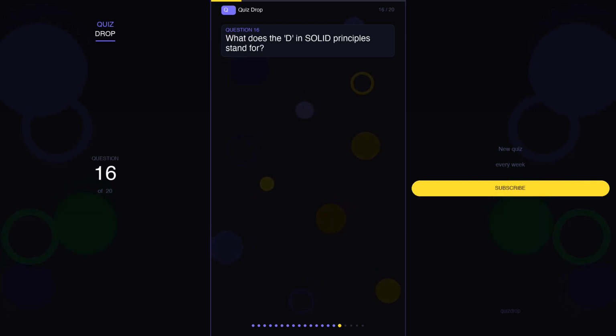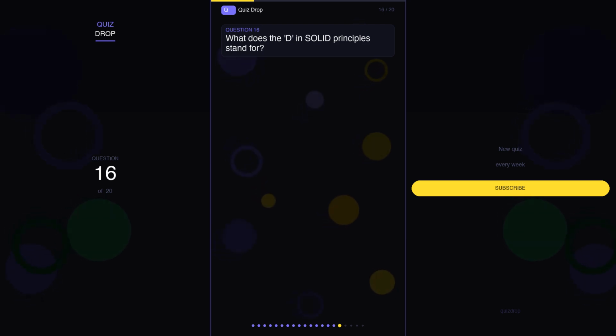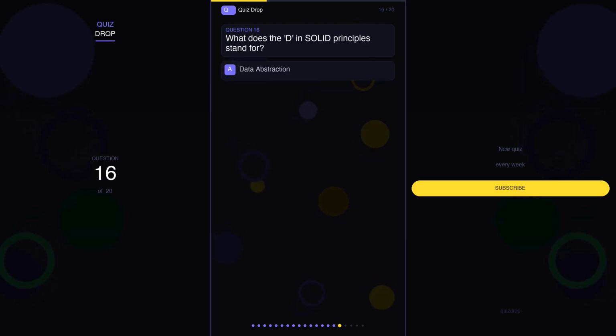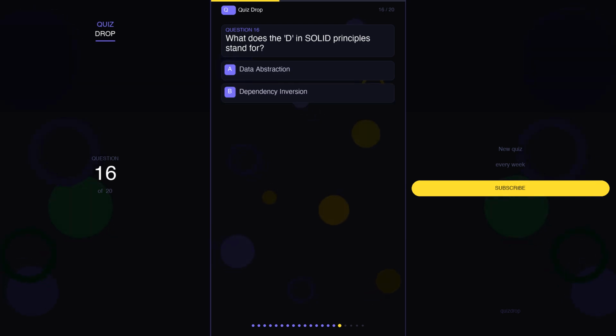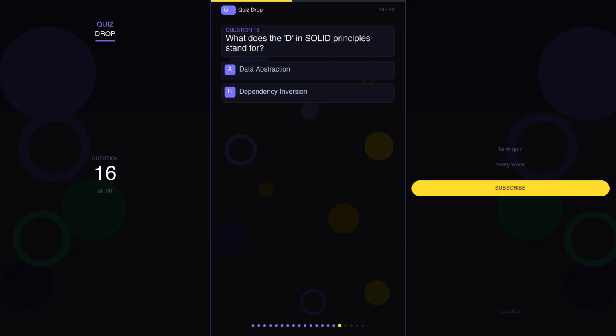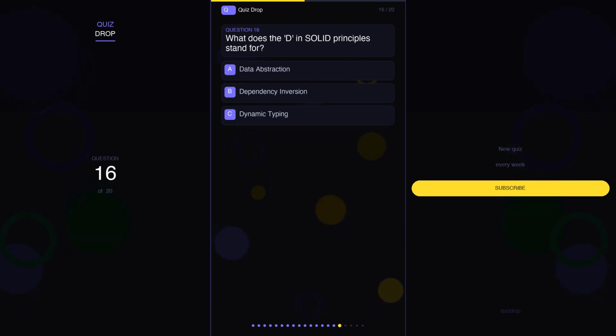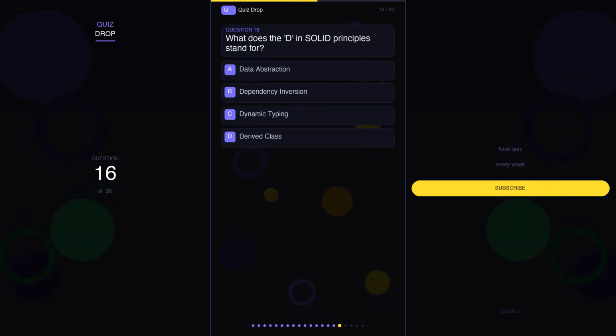Question 16. What does the D in SOLID principles stand for? Your options are A. Data abstraction, B. Dependency inversion, C. Dynamic typing, D. Derived class.